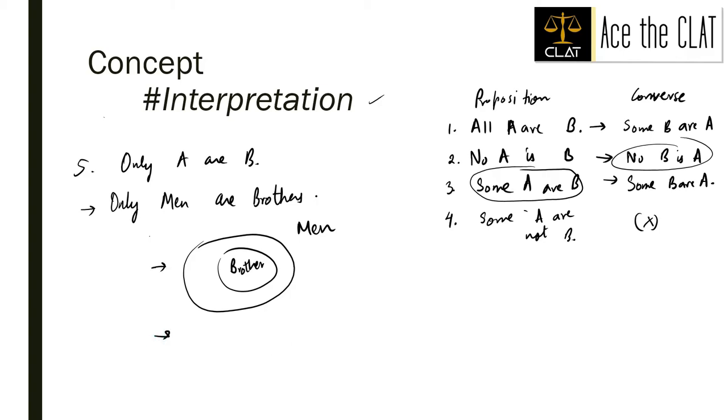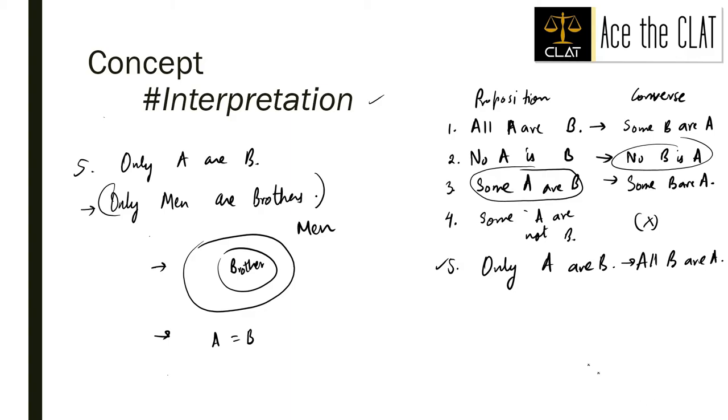It is possible that A is equal to B when I say only A are B, I am not denying that fact, but it need not be true. So when we say only A are B, we mean all B are A. Like here, from only men are brothers we say that all brothers are men. Similarly, from only A are B we can conversely say that all B are A.